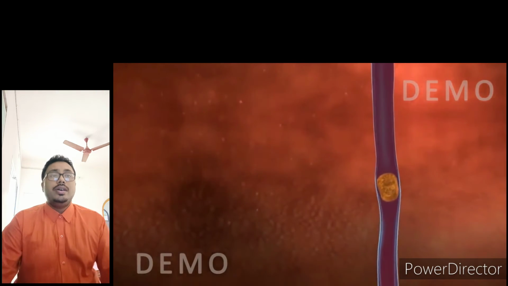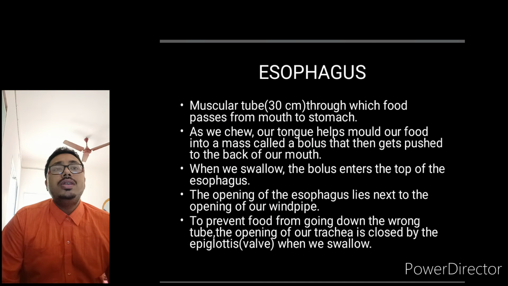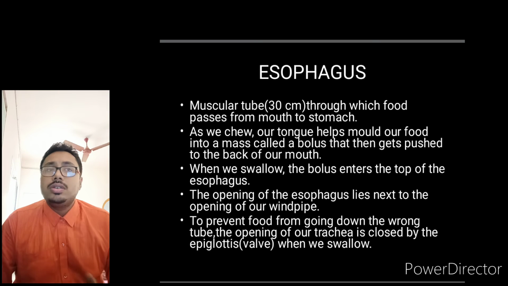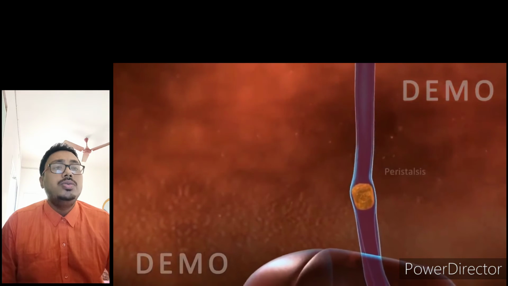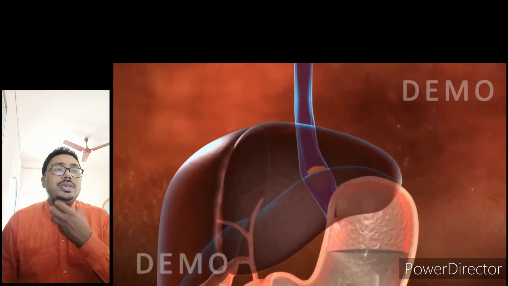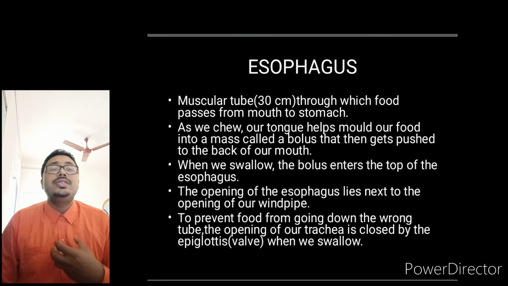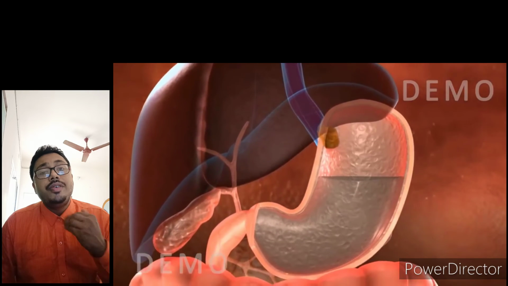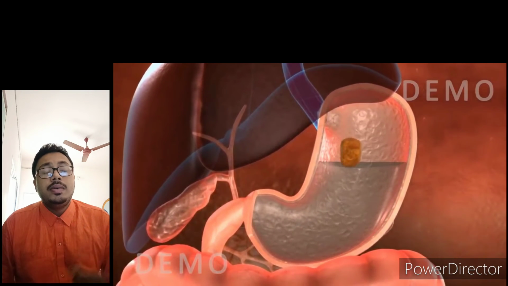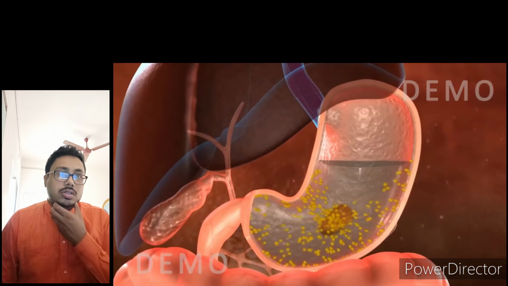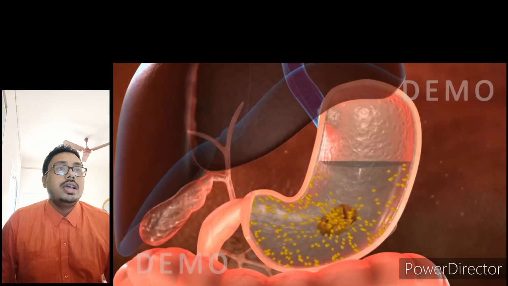Now, what is the esophagus? The esophagus is a muscular tube, 30 centimeters in length, through which food passes from the mouth to the stomach. As we chew our food, our tongue helps to mold it into a mass called a bolus, which then gets pushed back in the mouth, and we swallow it and it enters the esophagus. And we know that the epiglottis helps to prevent the food from entering the tracheal part.